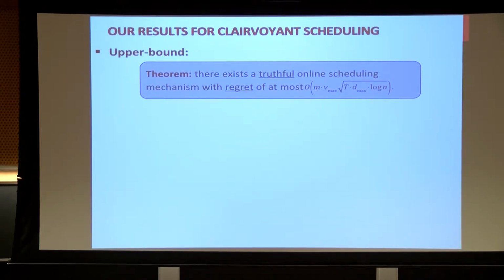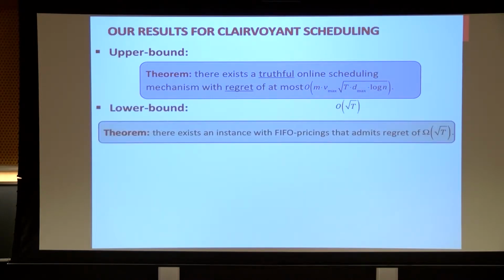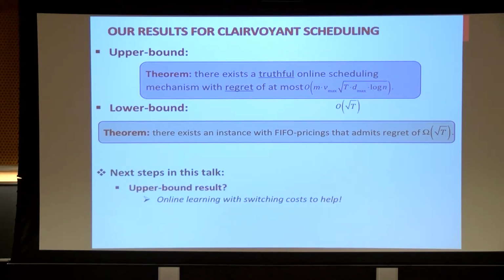And here is our result for the clairvoyant scheduling. We actually show there exists a truthful online scheduling mechanism that admits a regret upper bounded by order square root t. And this is indeed tight, meaning that there exists an instance of jobs with FIFO pricings that admits the regret at least big omega square root t. In the remaining of this talk, I am trying to show you how the upper bound works. And hopefully, I can explain what does happen in the non-clairvoyant scheduling and what is the technical challenge that we have and how do we address that technical challenge to get similar results for non-clairvoyant setting.